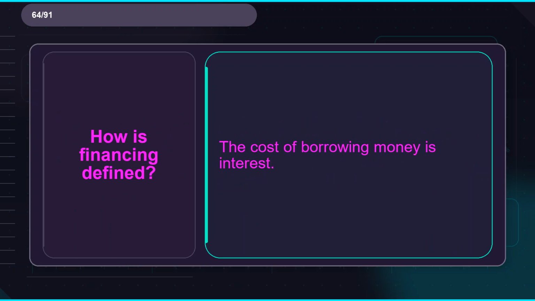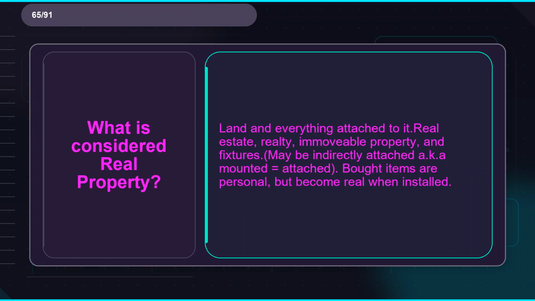Term, how is financing defined? Definition, the cost of borrowing money is interest. Flashcard 65. Term, what is considered real property? Definition, land and everything attached to it, real estate, realty, immovable property, and fixtures, may be indirectly attached. A.K.A. mounted equals attached. Bought items are personal, but become real when installed.